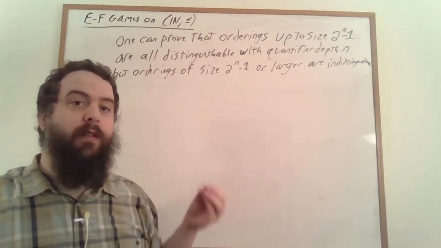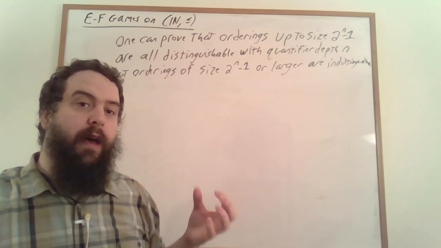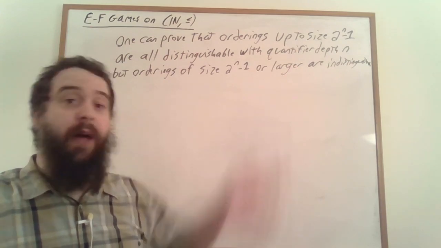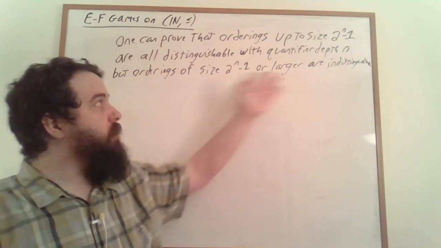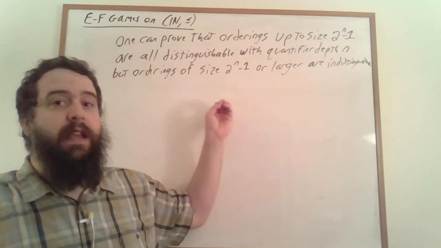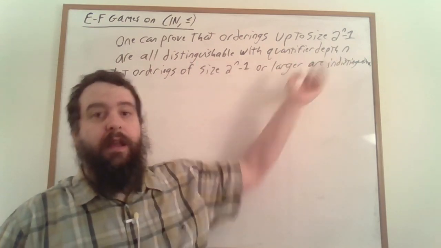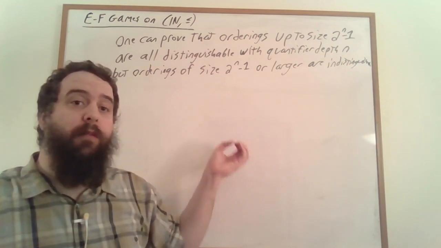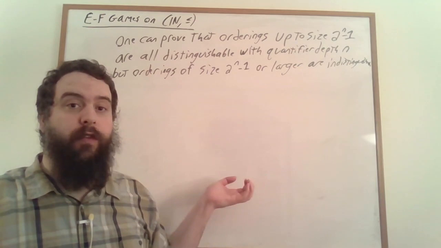In particular, this means that the EF game between those two structures is going to be won by Spoiler by turn n. On the other hand, if we have two numbers that are 2 to the n-1 or larger, those two linear orderings are going to be indistinguishable by formulas with quantifier depth n. In other words, duplicator is going to be able to win the game of length n on those two structures.